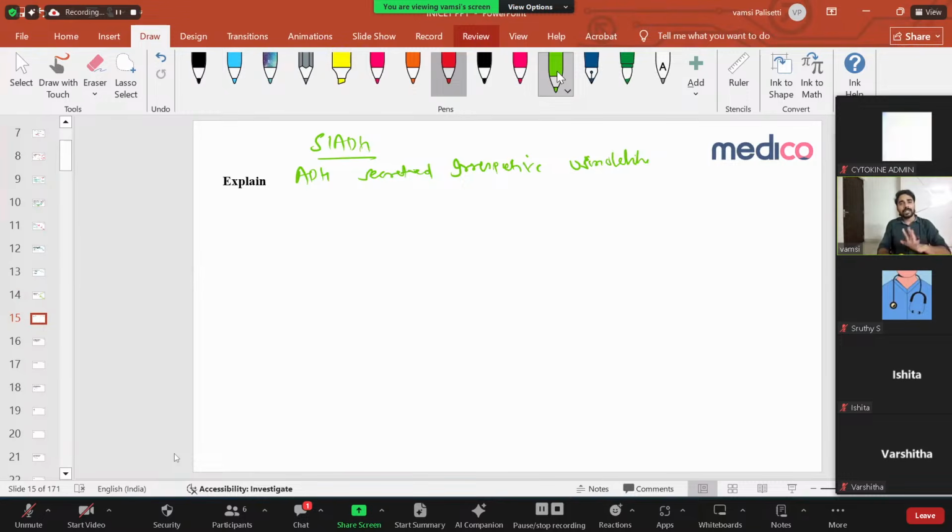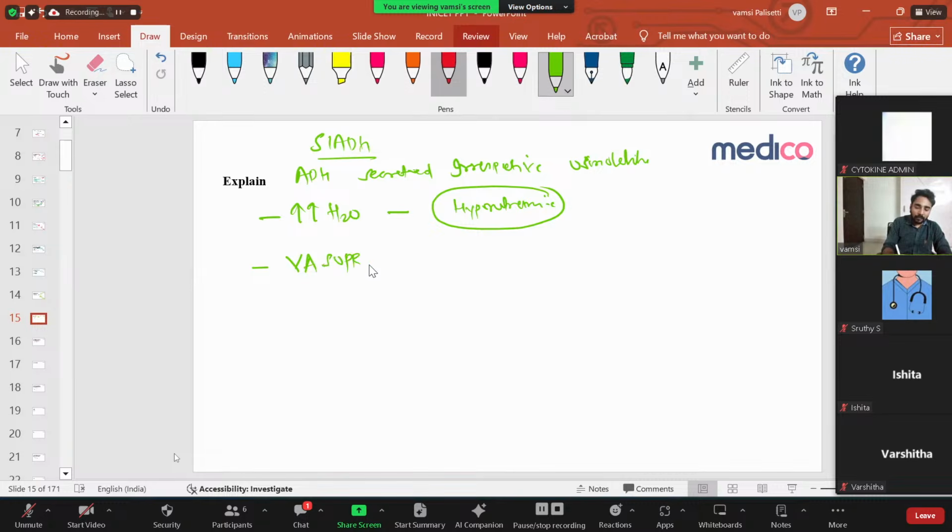But in this condition, even when osmolality comes to normal, ADH won't come down; it keeps on increasing. That is SIADH. So there is increased water reabsorption, because of which there is hyponatremia. The patient can develop some clinical manifestations.